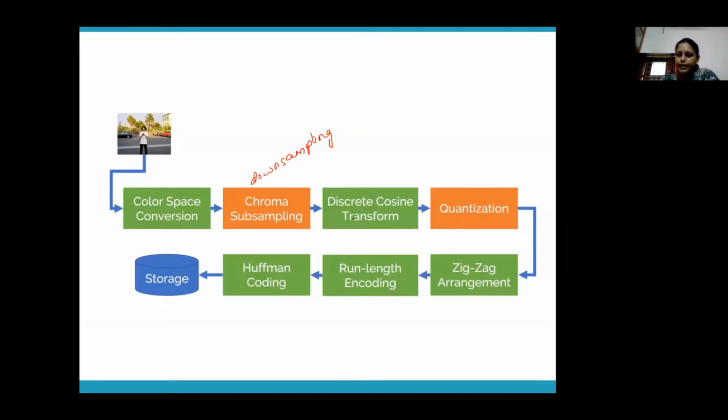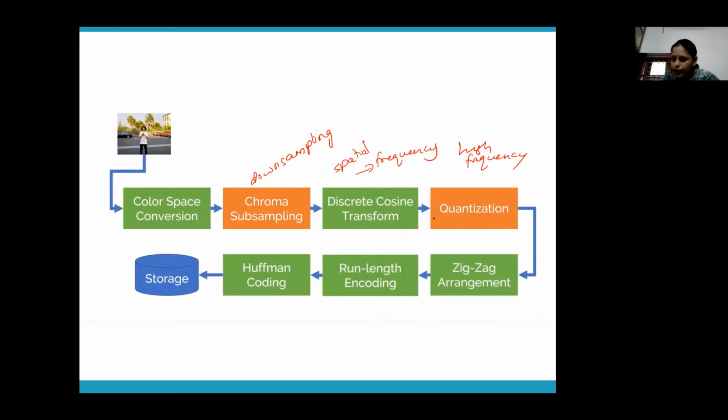Then to convert our matrix from the spatial domain to the frequency domain, we apply the discrete cosine transform. Why? Because we want to eliminate the high frequency components, so our image should be in the frequency domain. Then why do we do quantization? You need to find the high frequency areas in your image and round them off to 0.